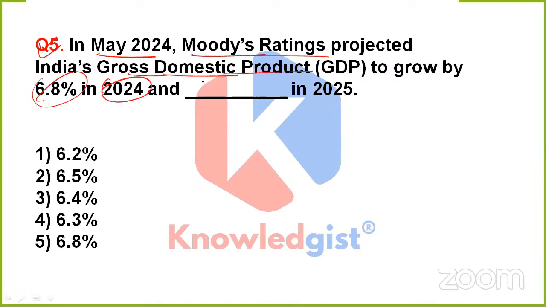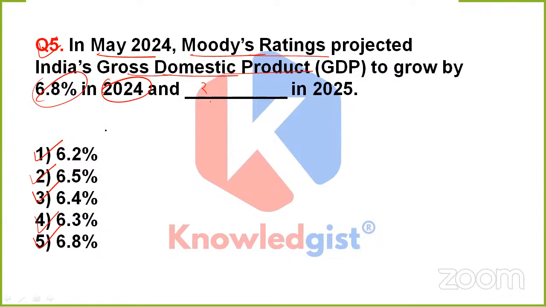in 2024 and this much percent in 2025. So, in 2024, it was 6.8%. In 2025, how much should it be? Simply, they are asking it out. So, should it be 6.2%, 6.5%, 6.4%, 6.3%, or option 5, that is 6.8%? So, which option here is the correct one?